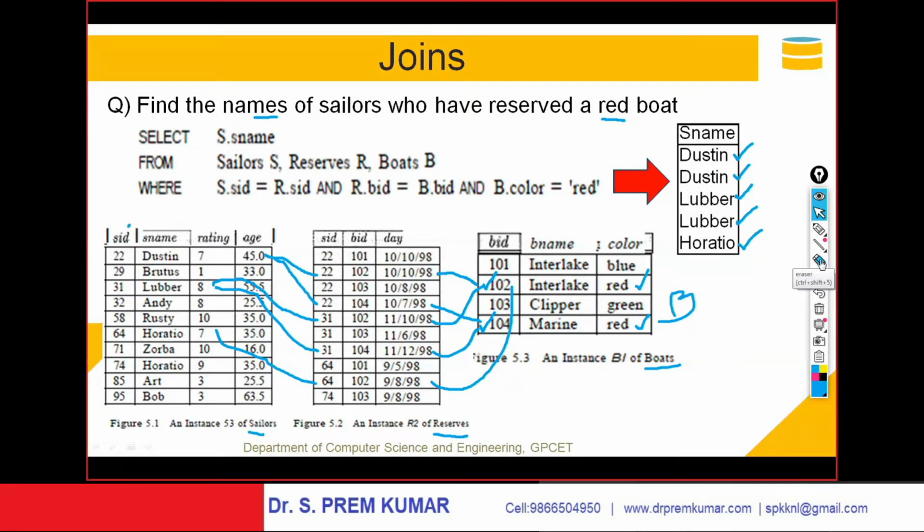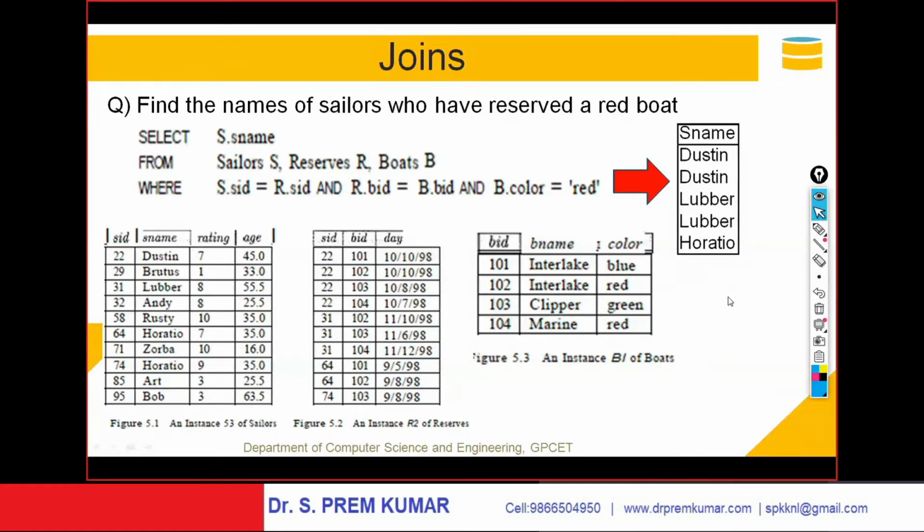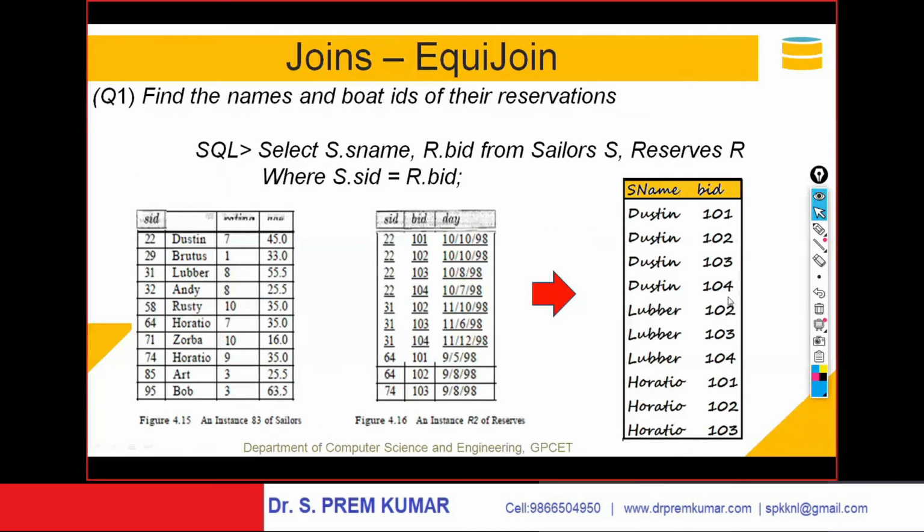Okay. We will go ahead with the next concept: joins. We are working with joins. Let us go ahead with the join concepts. The question is simple, simpler than the previous one.